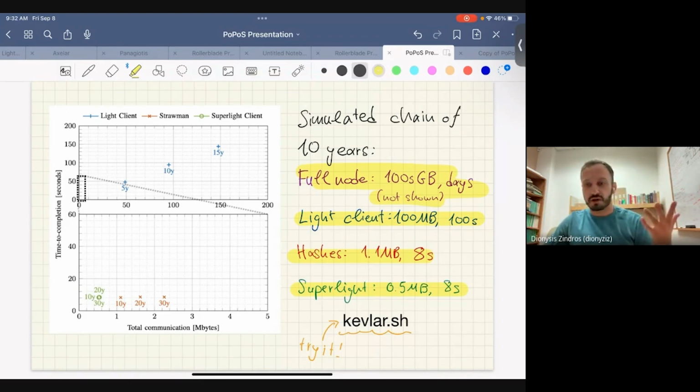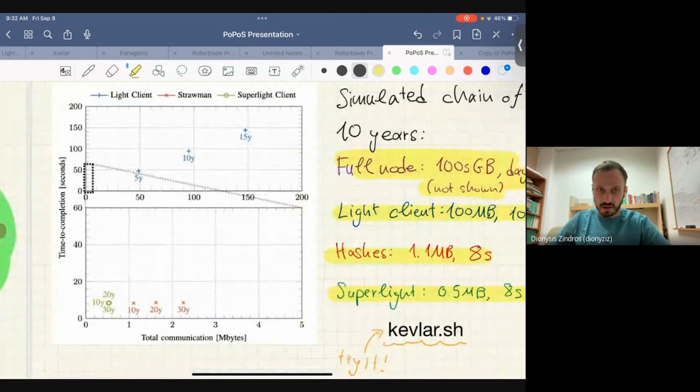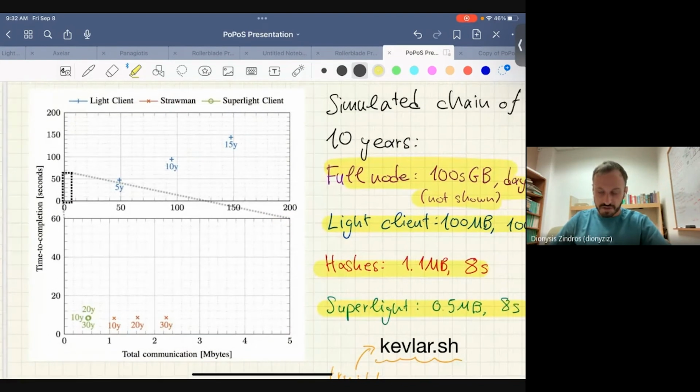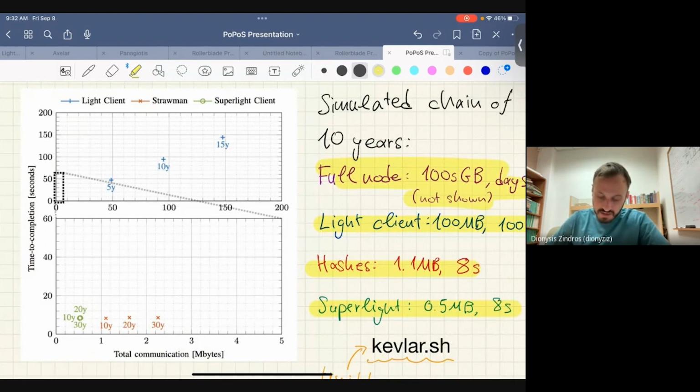Now, if you run this simulation for more than 10 years, let's say 15, 20, 30 years, you can see how things are changing over here. The light client's total communication is growing linearly with the years of past data. So as time goes by, after 15 years have passed, more and more data is downloaded. If you look at the strawman construct, when I say strawman here, I mean the hashes. And then the superlight client is the bisection game.